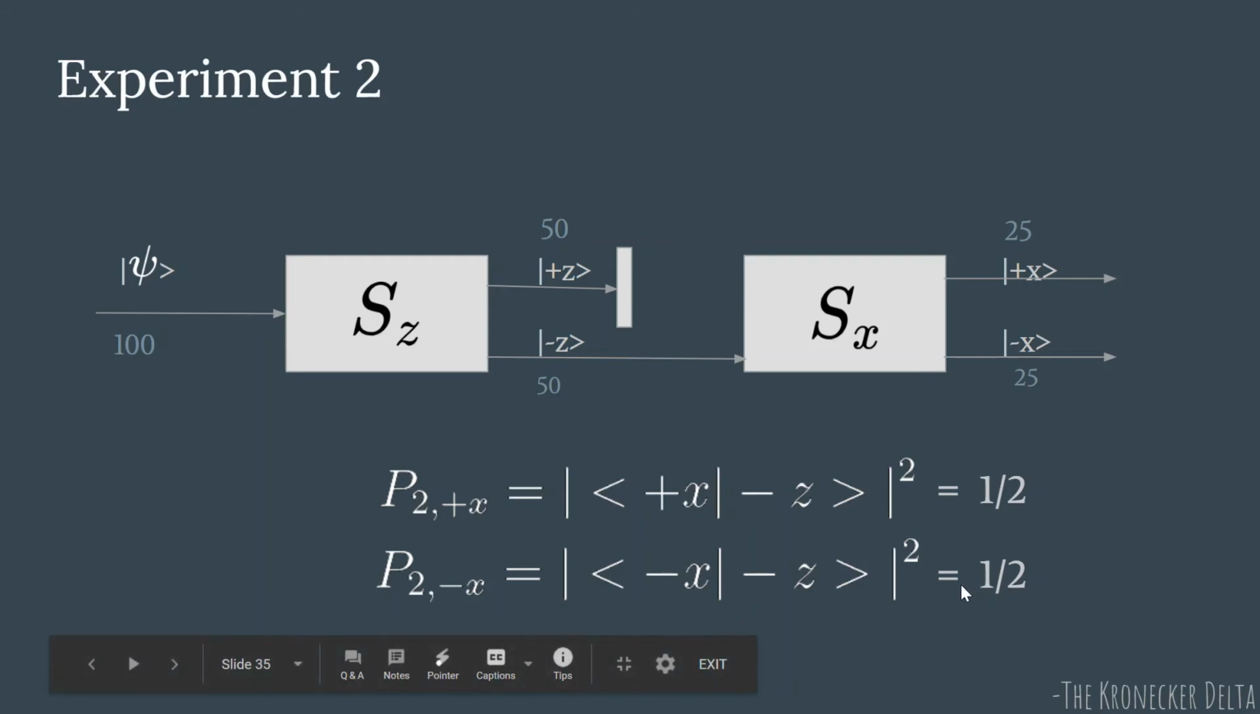Okay, so we end this video here. In the next video we'll see the application of this to the two important equations that we have seen, using the information from experiment 1 and experiment 2. We'll derive the relation between the SZ basis and SX basis, which is very important. See you in the next video.